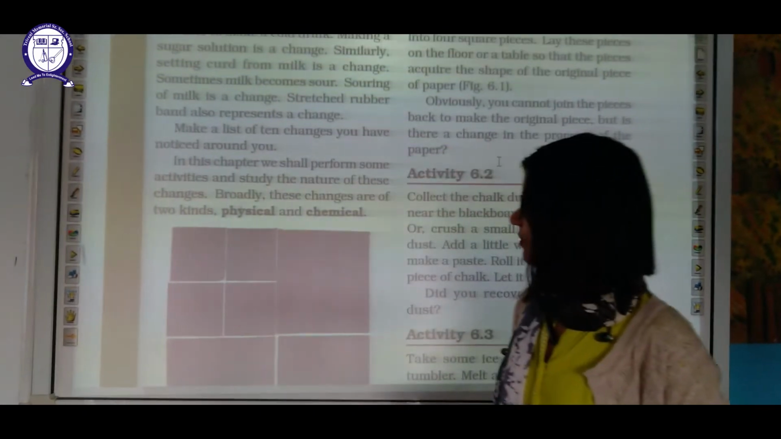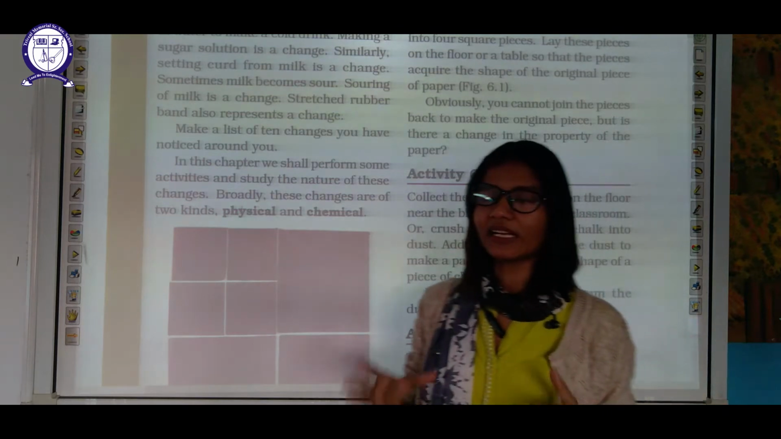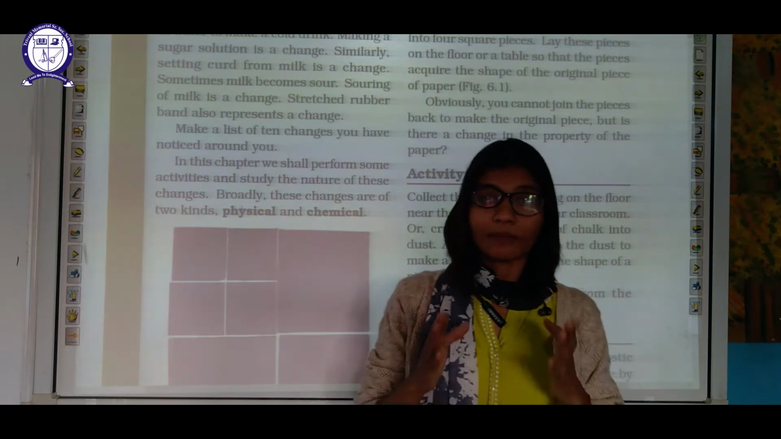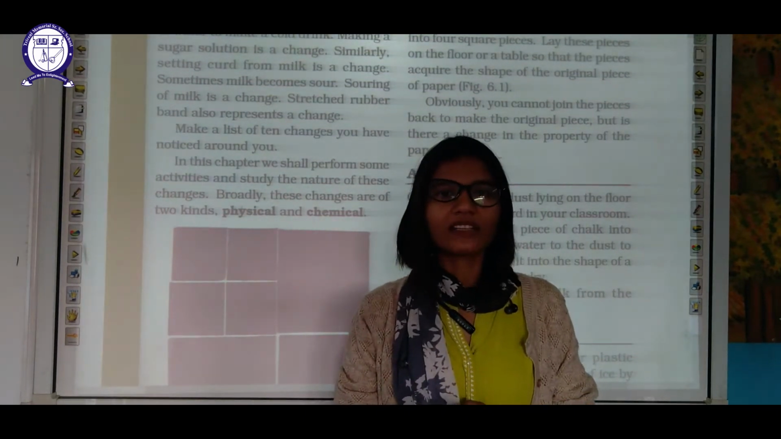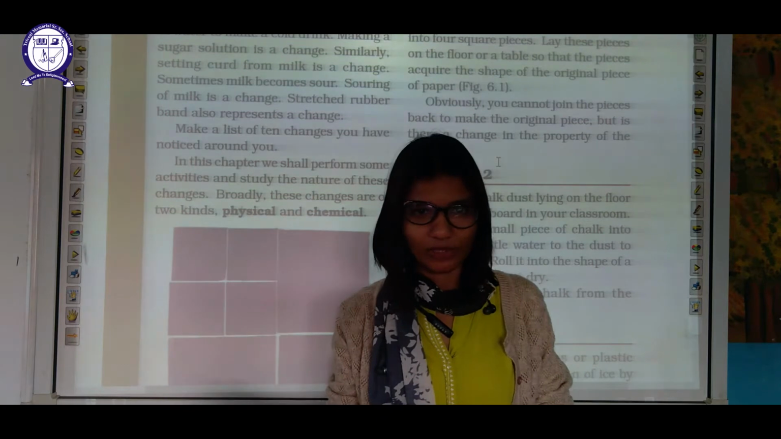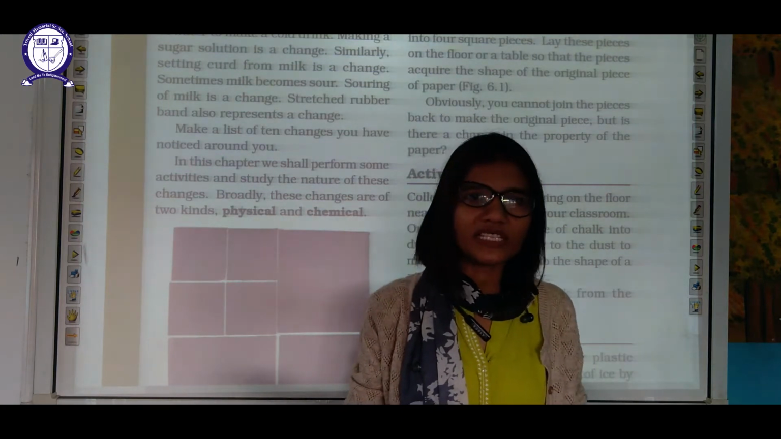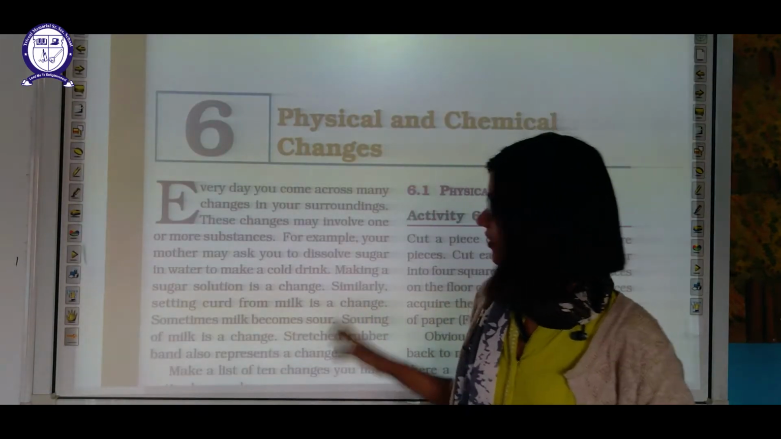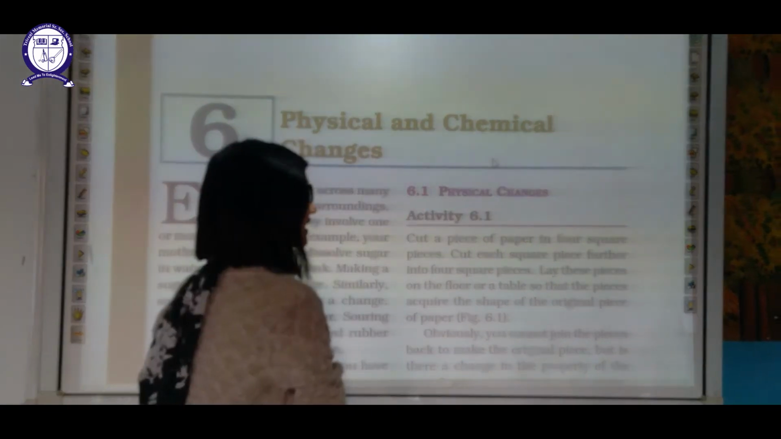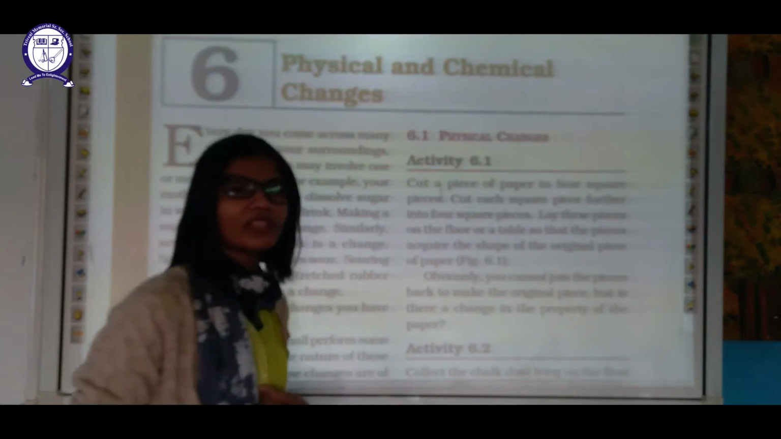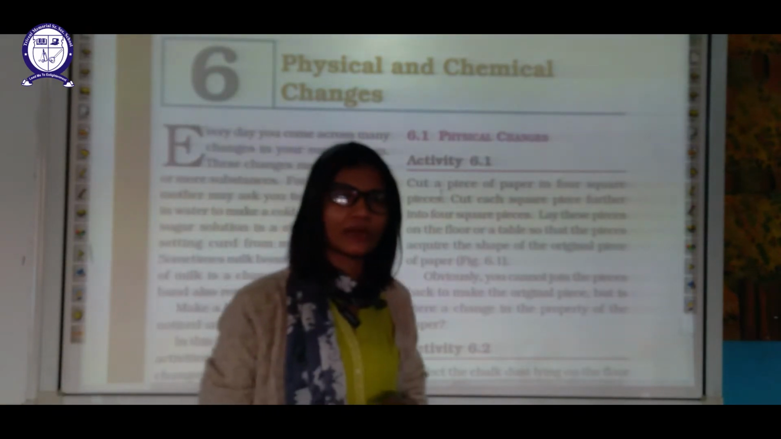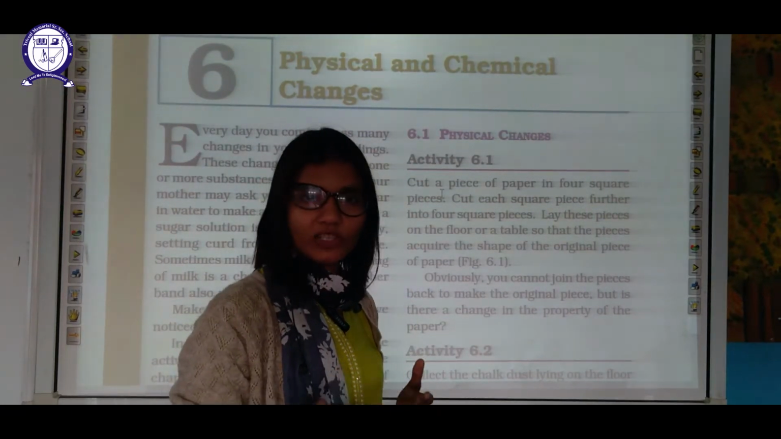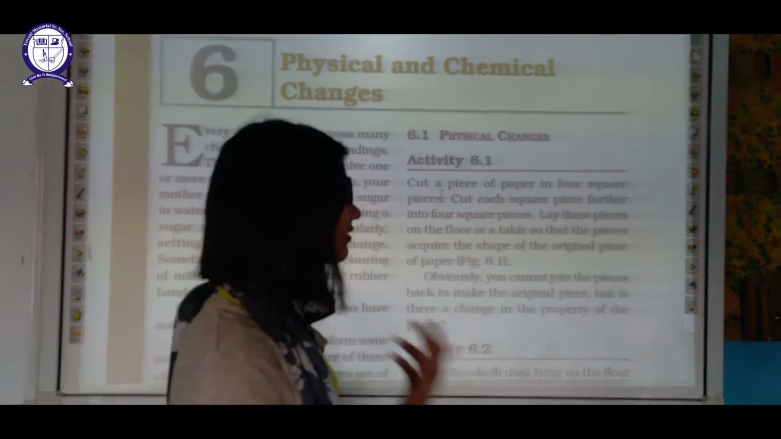In this chapter, we shall perform some activities also to study the nature of these changes. So the first thing in this chapter is that, based on the nature of the change, we can divide changes into two categories. The very first is chemical changes, the second one is physical changes. Now firstly let us deal with physical changes. So what is the meaning of this term physical? Physical is something which you can touch, which you can see with your eyes, which is very tangible. They are tangible changes which are observed by you very easily.